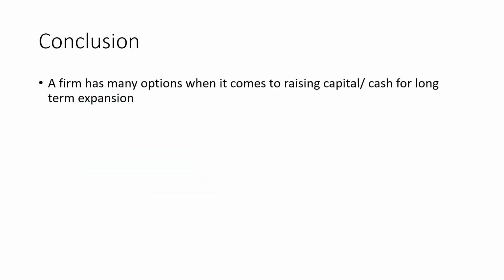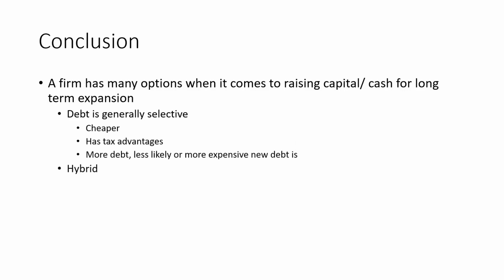To conclude, a firm has many options to raise capital and money to fuel or fund its long-term expansion plans. Debt is very selective. The more we borrow, the less lenders give us money, but it's cheaper and it has tax advantages. Then hybrid is generally preferred by companies when they're in distress. They don't like to issue hybrid stock too much, but it converts to equity, and it's slightly better than equity in terms of cost. Equity is the most expensive.